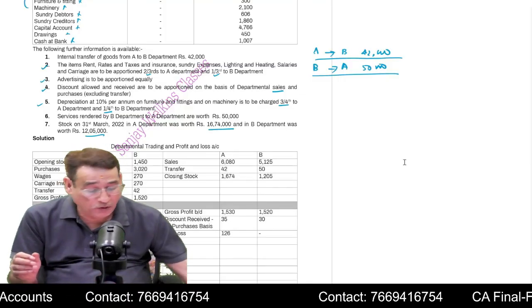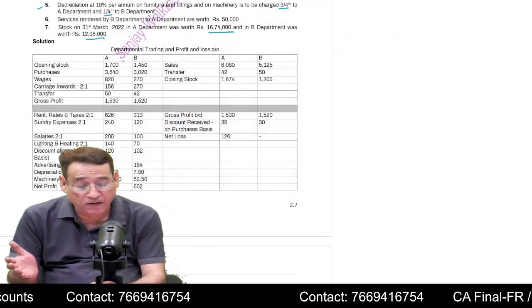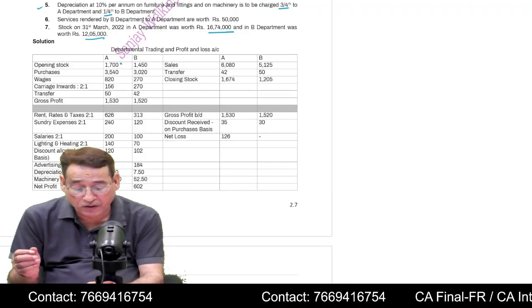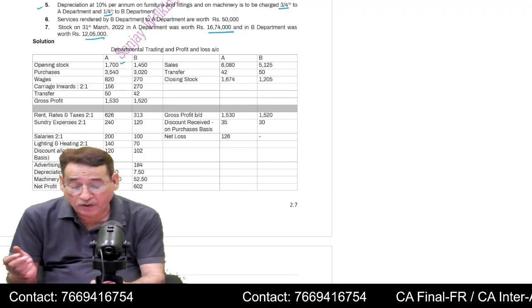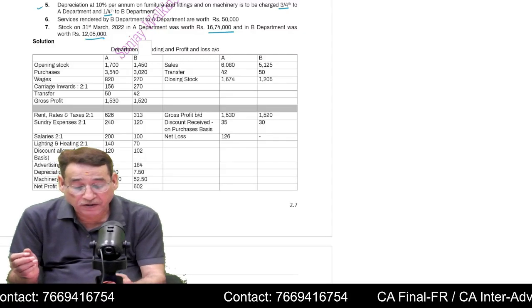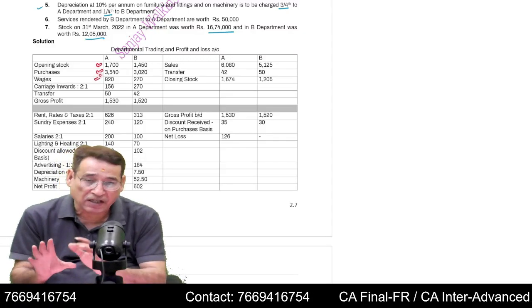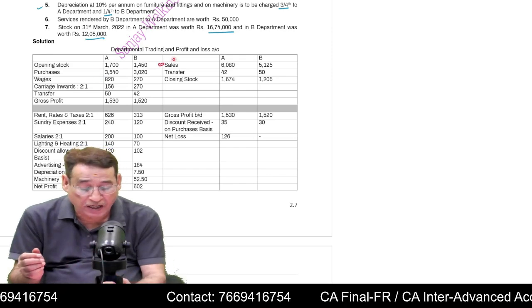Now, when you are going to prepare the departmental trading account, as I told you, you need not worry about that because opening stock is given. You are simply going to write opening stock, correct? For example, opening stock, then purchases, then wages. These are given to us in segregated manner. I will write the sales.